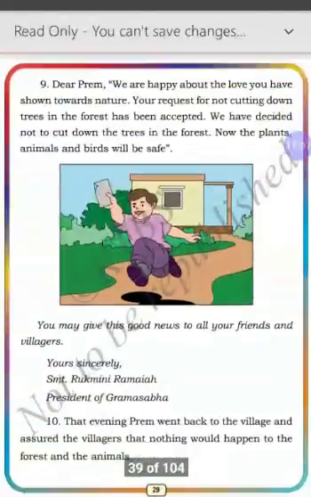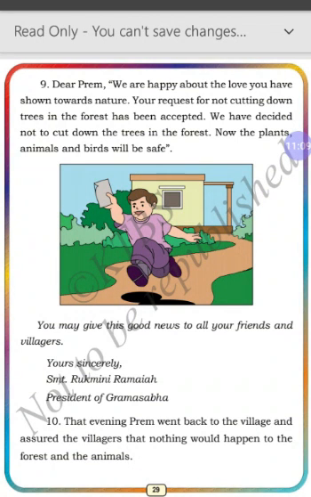Next paragraph. Dear Prem, we are happy about the love you have shown towards nature. Your request for not cutting down the trees in the forest has been accepted. We have decided not to cut down the trees in the forest. Now the plants, animals, and birds will be safe.